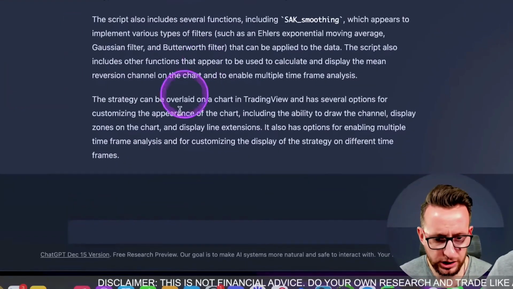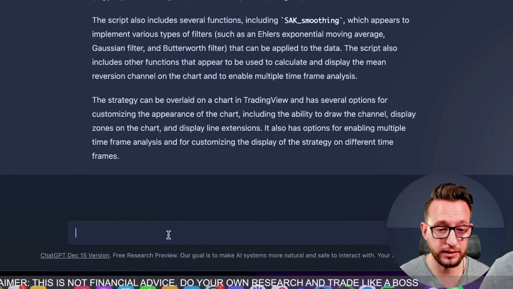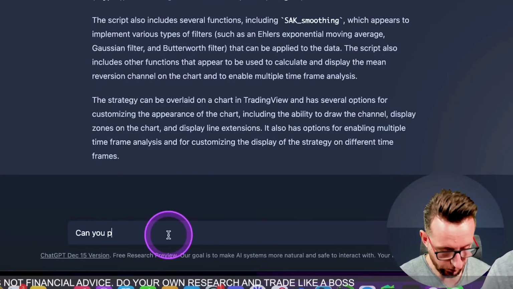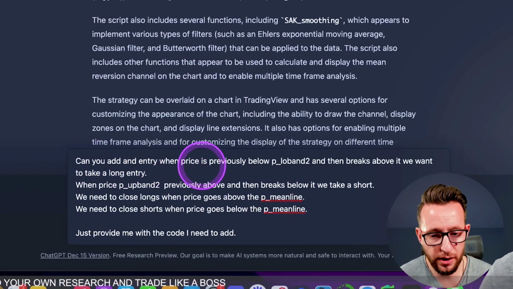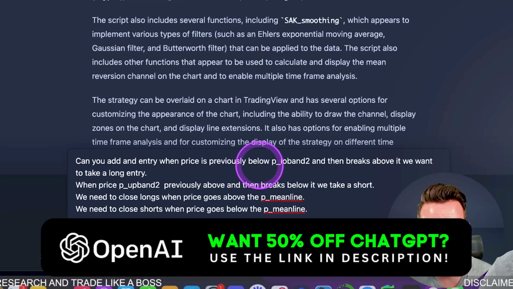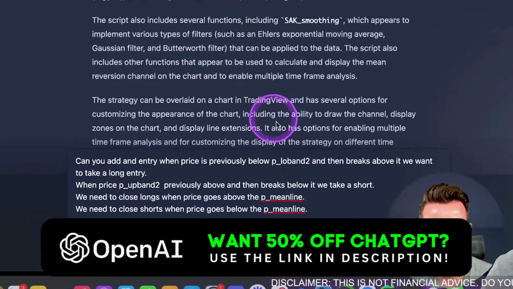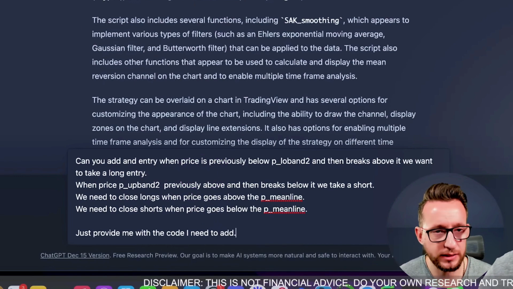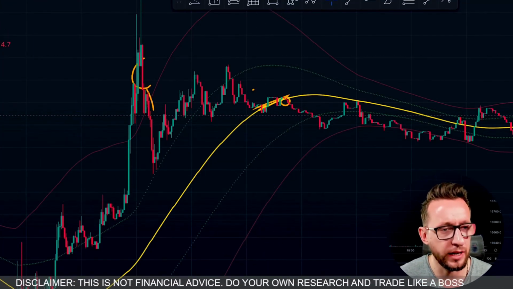So I'm going to ask Chat AI or ChatGPT to add us some entries. I've asked it to give me an entry when price is previously below the P band low 1. That means we'll be below this red line here, and then we break above it, having previously been below it. So once we're below and come back up, we take a long entry.